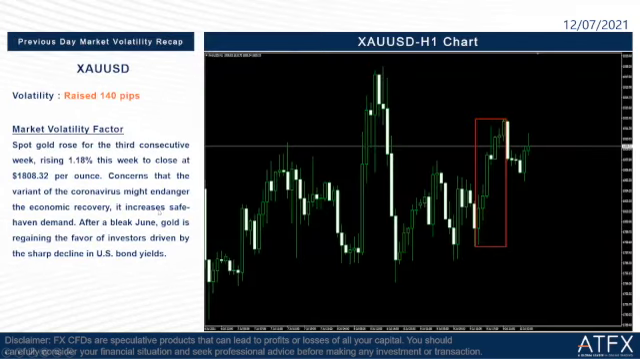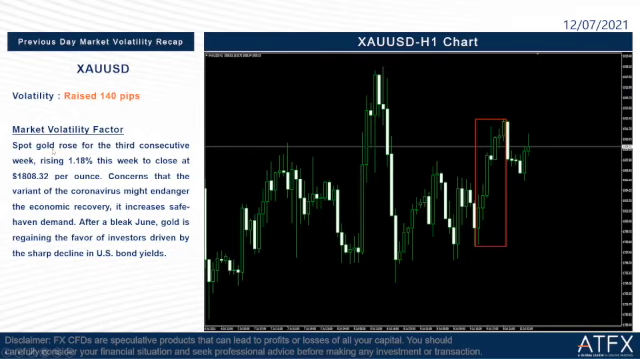Okay, so let's take a recap on our previous day, which is last Friday market volatility. Okay, so this is gold XAU USD. The volatility rose more than around 140 pips on last Friday, as we can see on the right side market graph here inside the red rectangle. Let's read the factors here, what happened on the market last Friday.